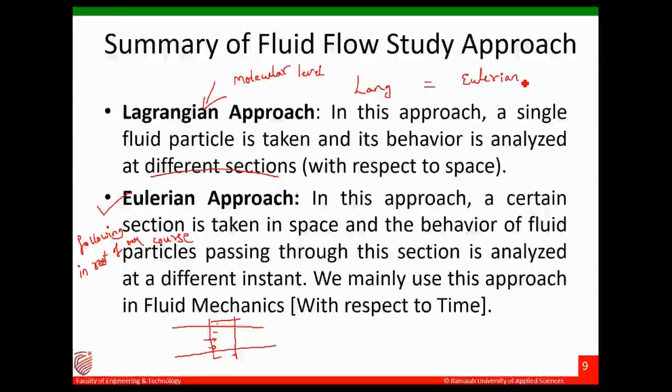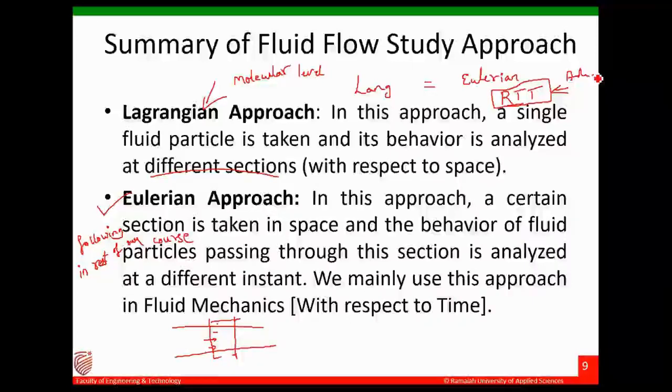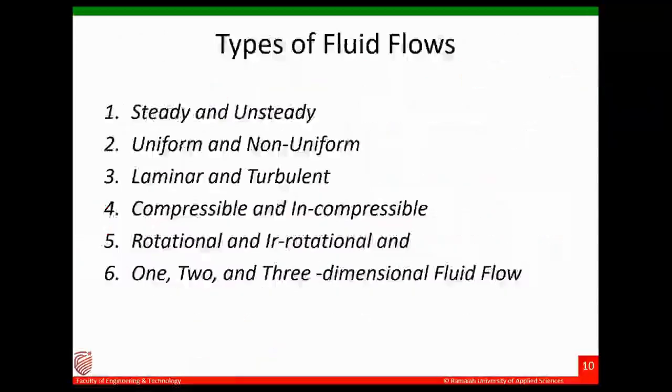Also, we can convert the Lagrangian to Eulerian using a theorem known as the Reynolds transport theorem. Anyway, we will not discuss this, as it is an advanced concept, but you can remember that the Reynolds transport theorem can convert Lagrangian to Eulerian description.